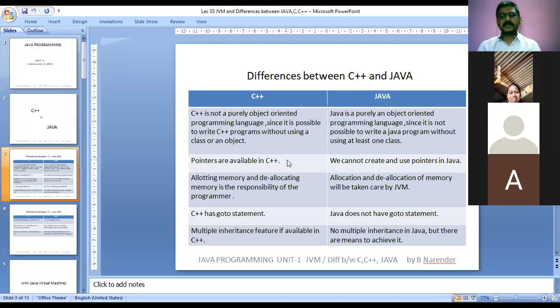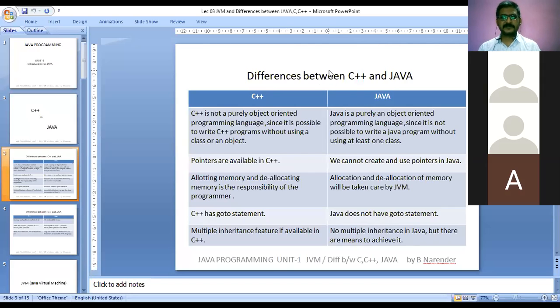Coming to Java, the first point mentioned is that it is purely an object-oriented programming language, since it is not possible to write a Java program without using at least one class. So you cannot write a Java program without a single class.